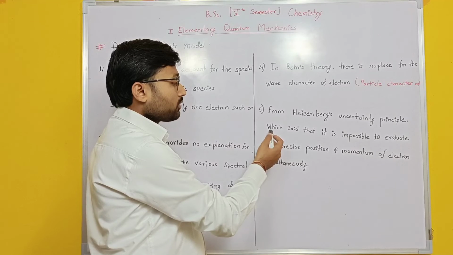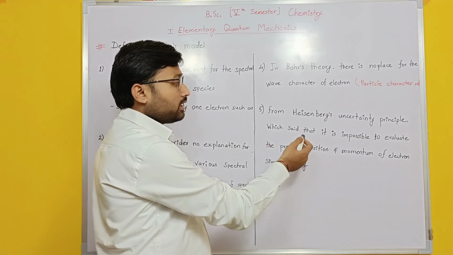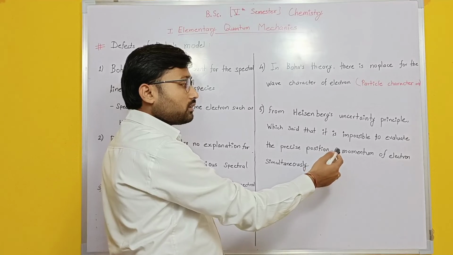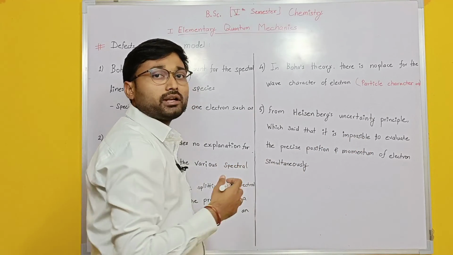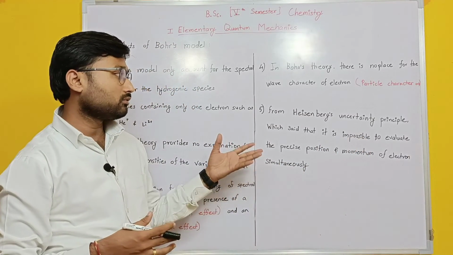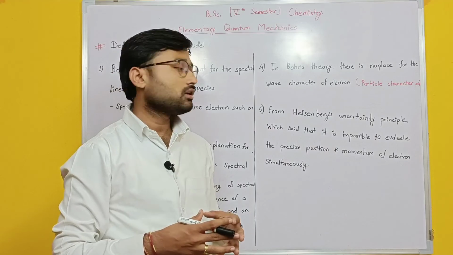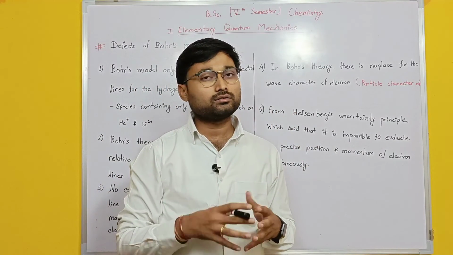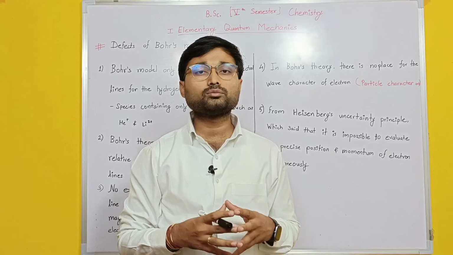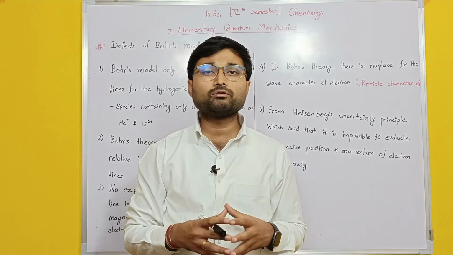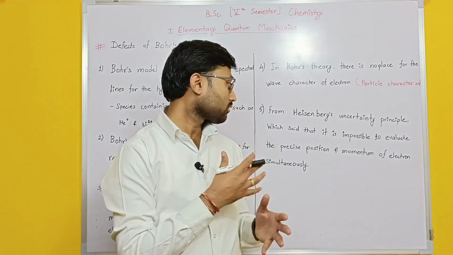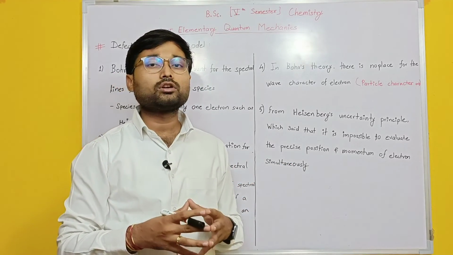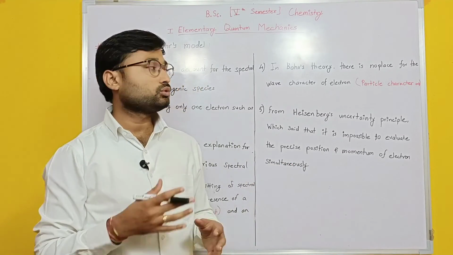It says that it is impossible to evaluate the precise position and momentum of an electron simultaneously. This principle was not applicable to Bohr's model. So a total of five defects were observed in this model. Students can write this down.